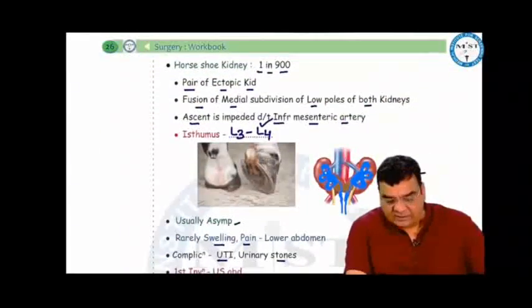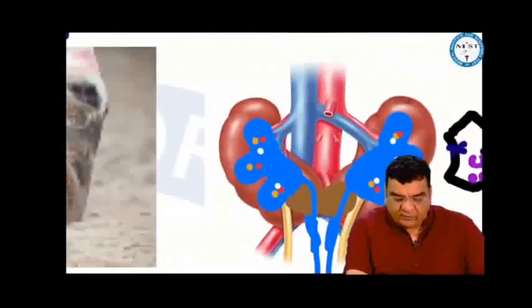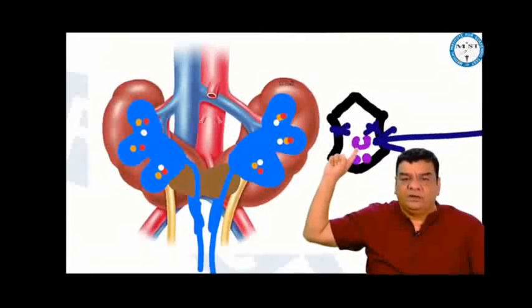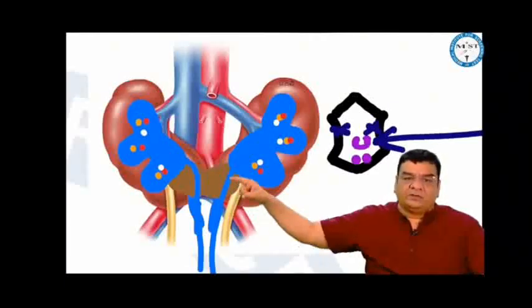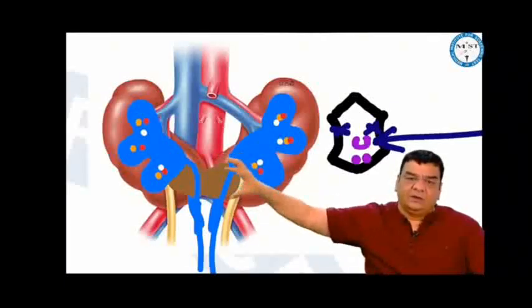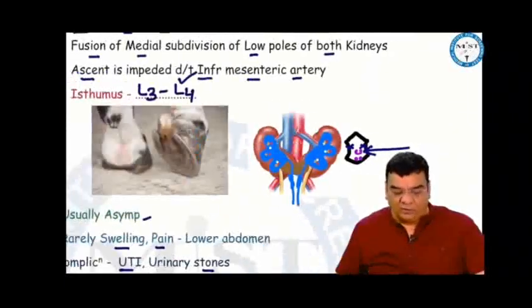Horseshoe kidney, the incidence is 1 in 900. Sometimes, during ascent of the kidney, if the medial subdivisions of the lower poles fuse in the midline, it results in a horseshoe kidney. It is a pair of ectopic kidneys, as the inferior mesenteric artery does not allow the ascent of the kidney. The isthmus in horseshoe kidney lies at L3, L4, where L4 is a better answer.